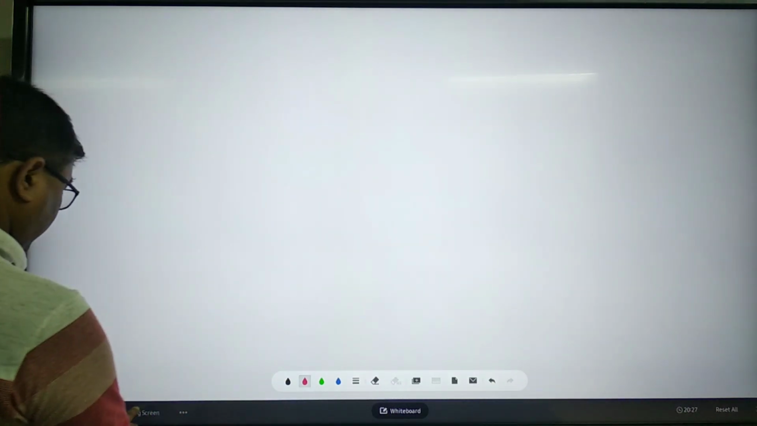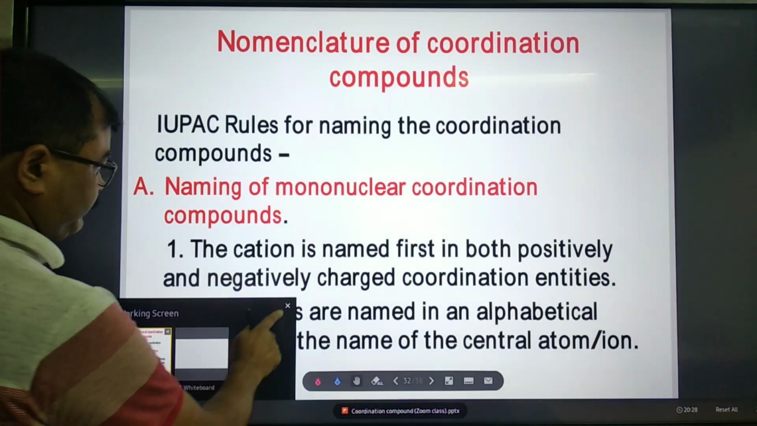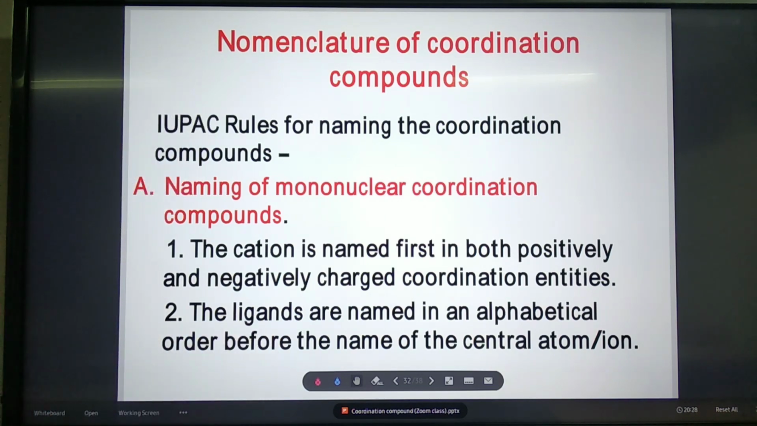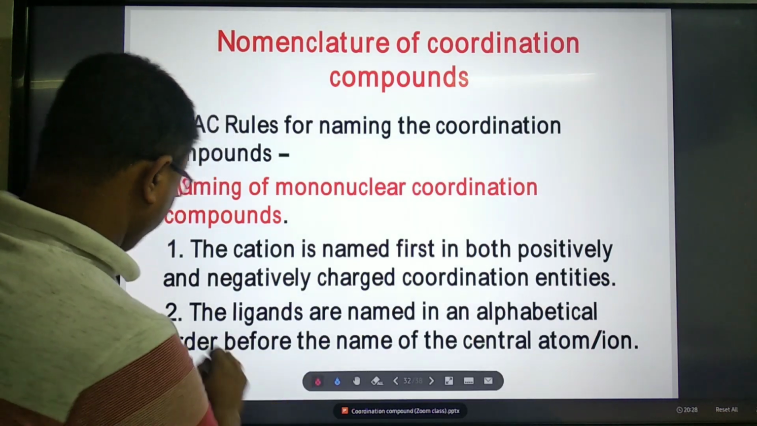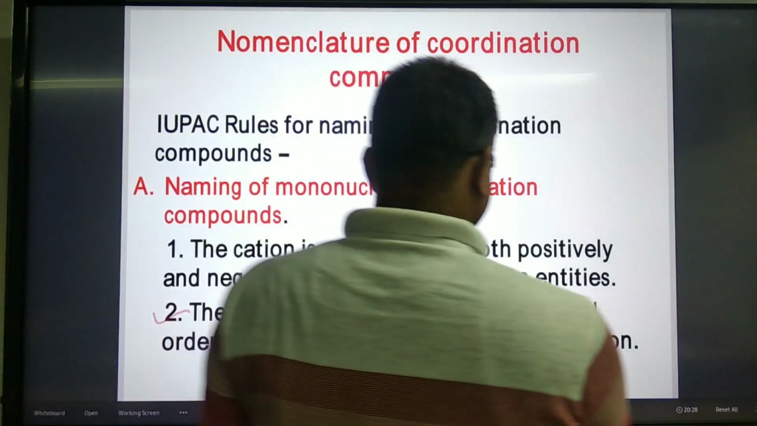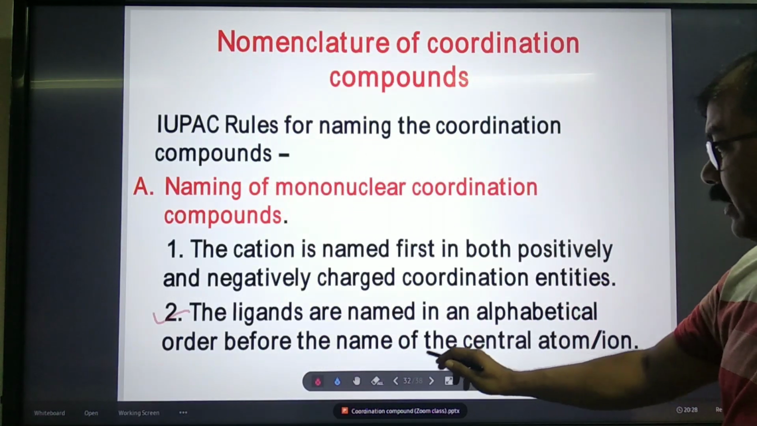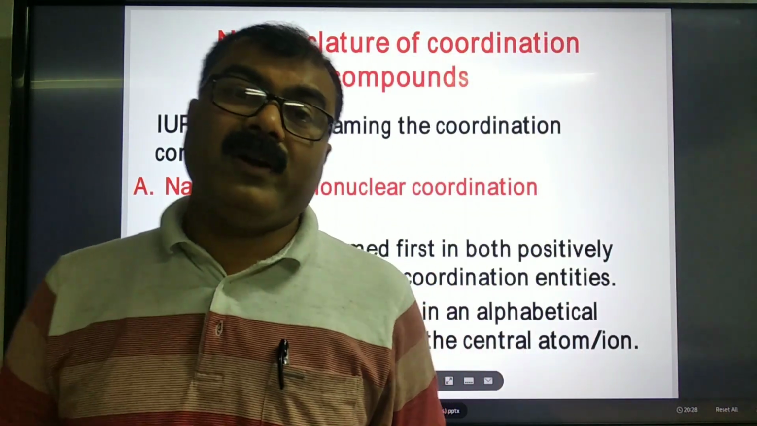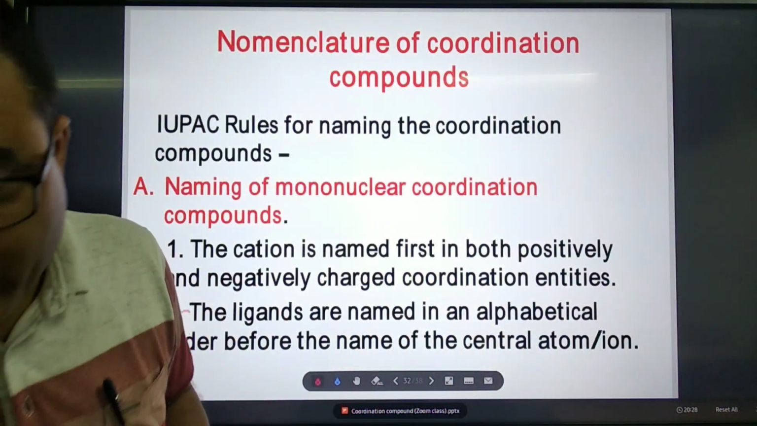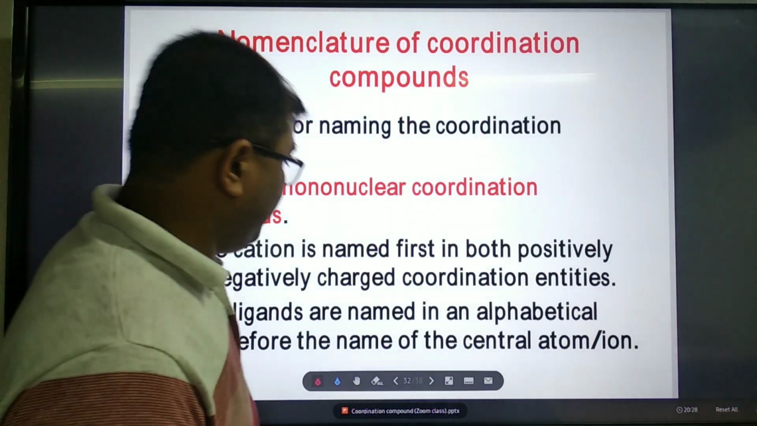Okay. Next, go for the next rule. What is the next rule? The second rule: the ligands are named in alphabetical order before the name of the central atom. Yes, alphabetical order must be followed. Remember.